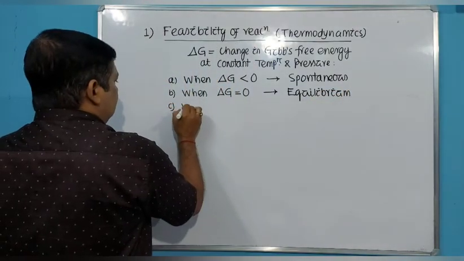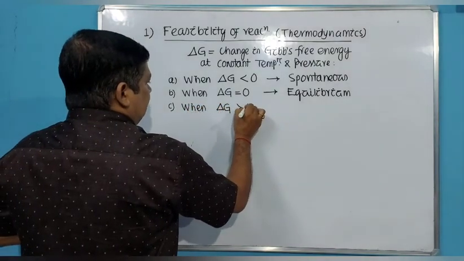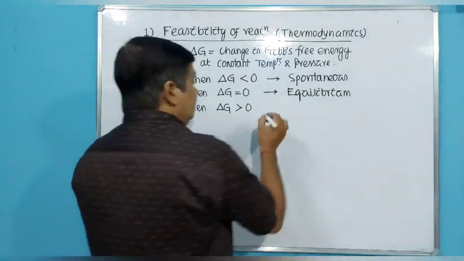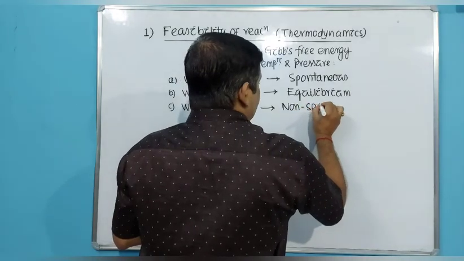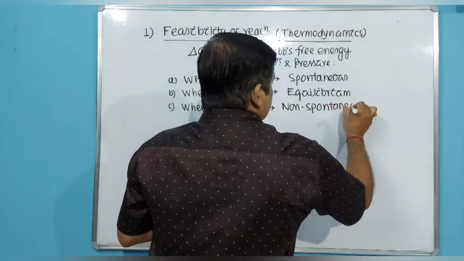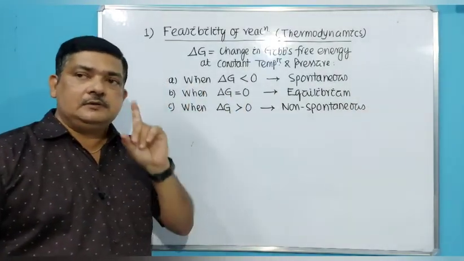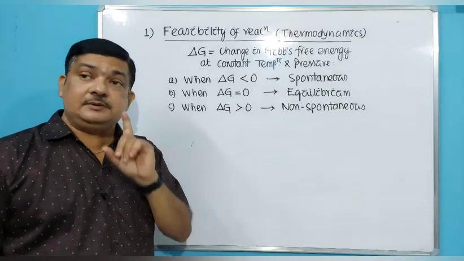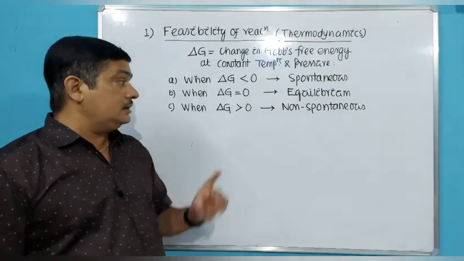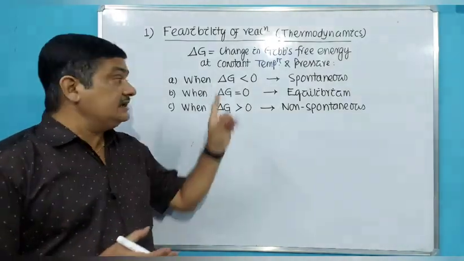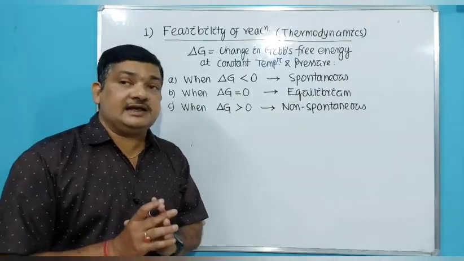Third condition, when del G is greater than 0, the reaction is not feasible. That is, it is non-spontaneous. It will not happen, it is not feasible. Non-spontaneous. So from the thermodynamic application of change in Gibbs free energy, we can predict the feasibility of reaction, whether it will take place spontaneously or not, from the value of change in Gibbs free energy at constant temperature and pressure. So you have to remember this because it will be applied again and again.